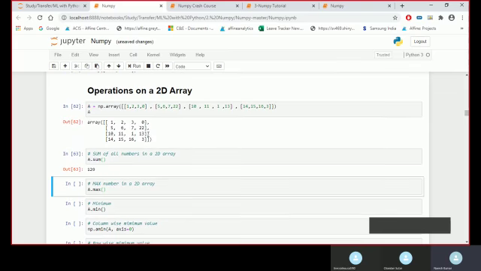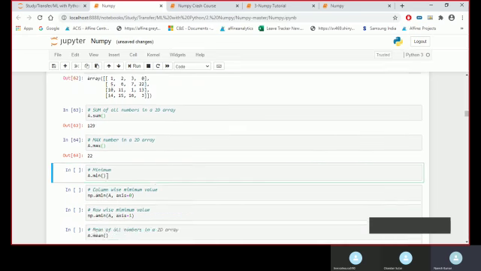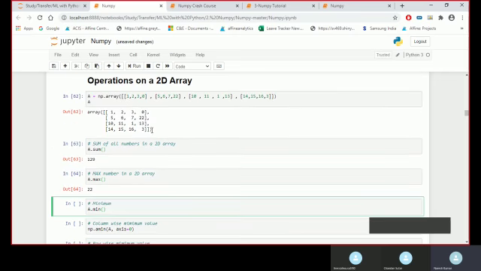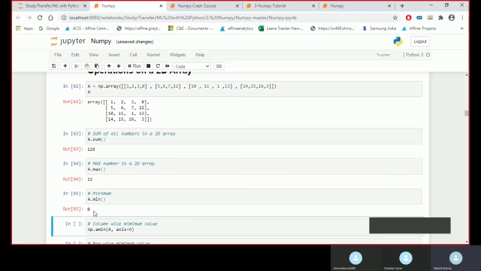If I want to see the maximum out of this, the maximum is 22, so it would return me 22. If I want to see the minimum from this, the minimum is 0, so it would return me 0. Okay.